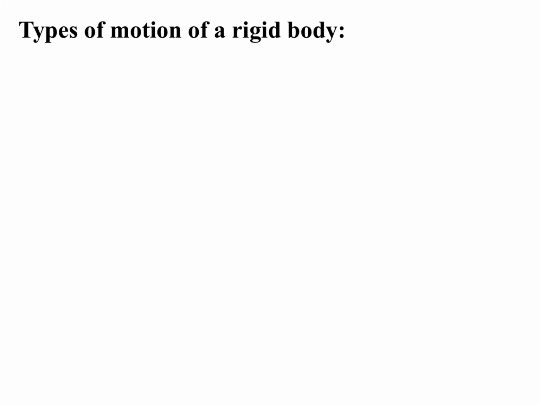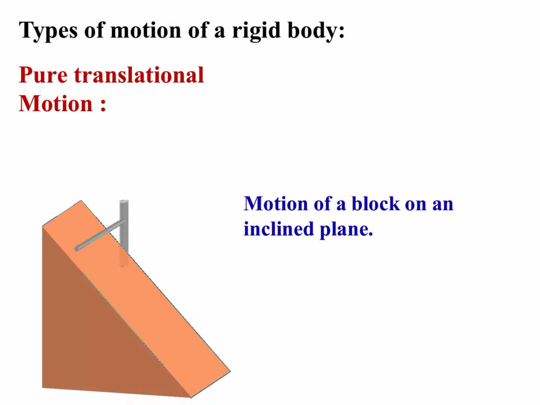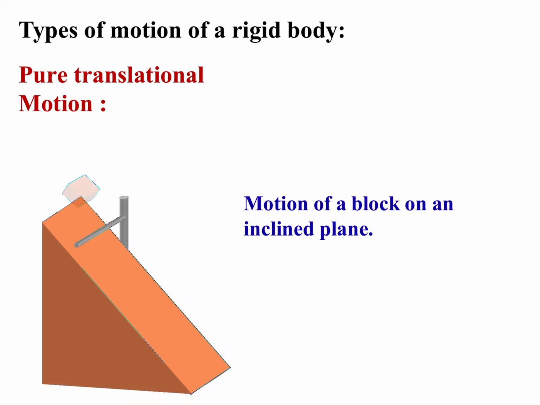Types of motion of a rigid body. First one, pure translational motion. Motion of a block on an inclined plane. This is an inclined plane and this is a body which is placed at the top of the inclined plane. When we remove the support, these are the two particles on this block, P1 and P2.